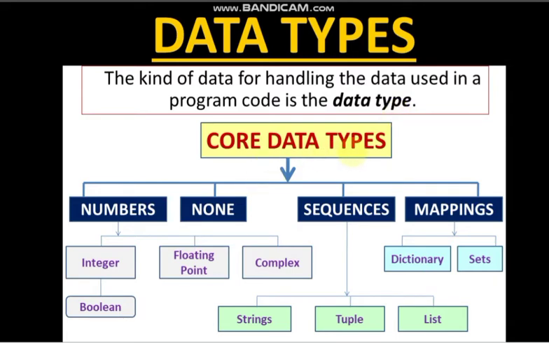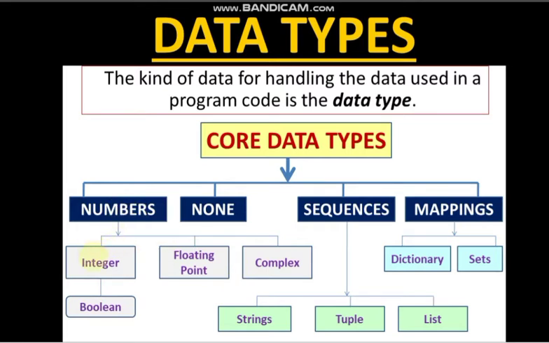So what are the core data types in Python? Python supports numbers, none, sequences and mappings. These are the core data types which Python supports. Now let's see what is there inside numbers.